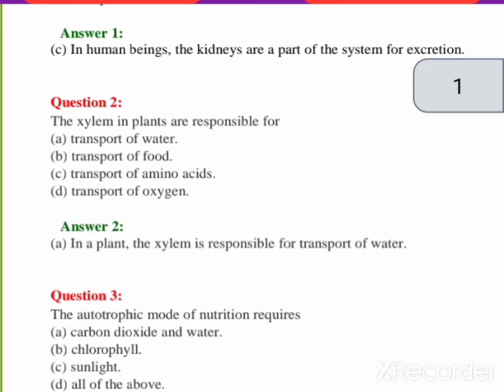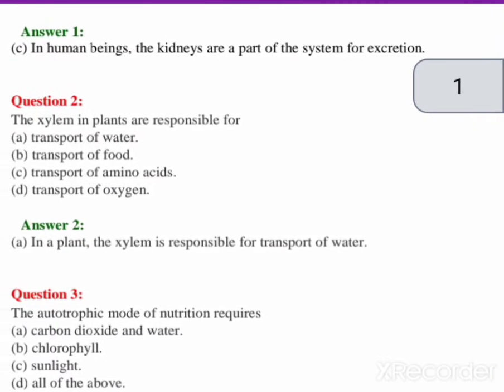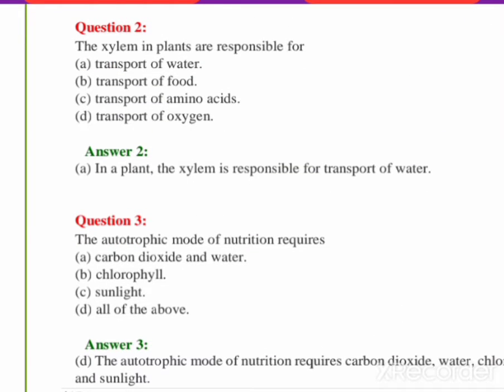So its answer is all of the above. All four things are necessary requirements for plants to make their own food. So the answer: the autotrophic mode of nutrition requires carbon dioxide, water, chlorophyll and sunlight, meaning all the requirements of plants.